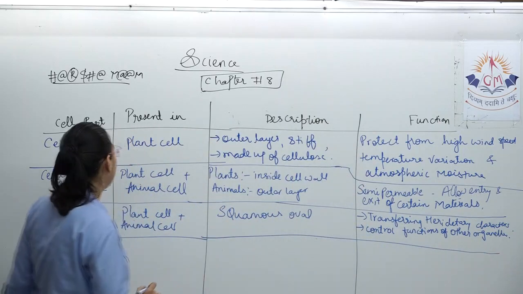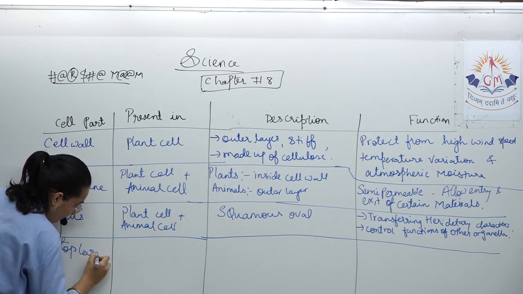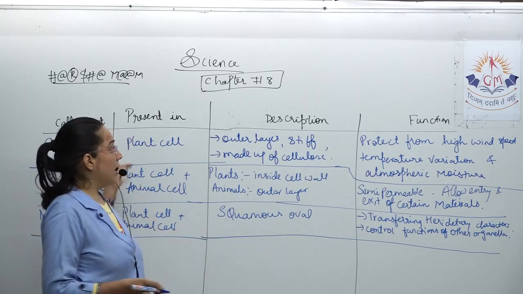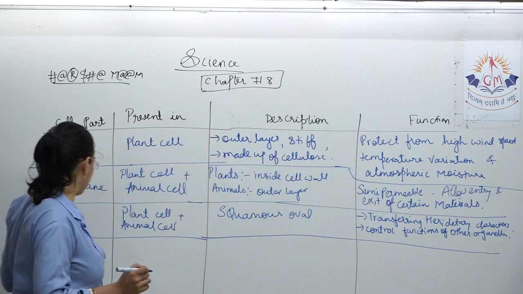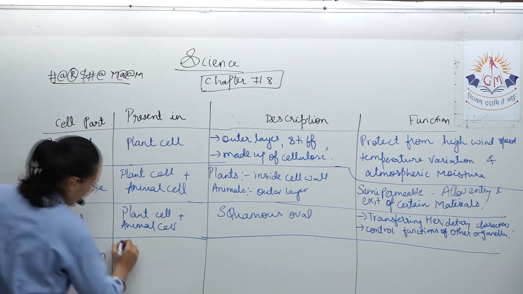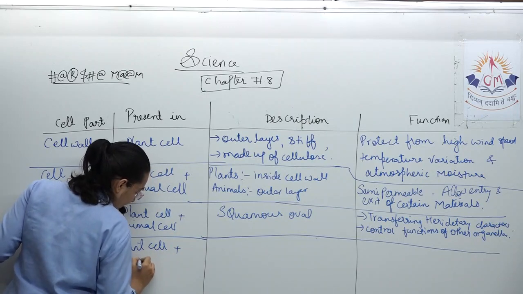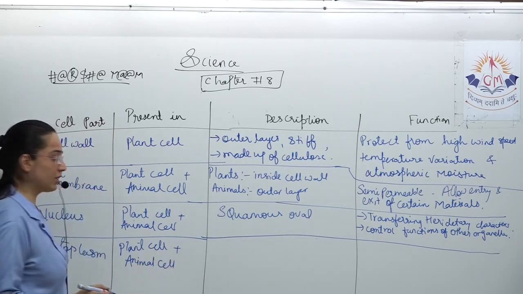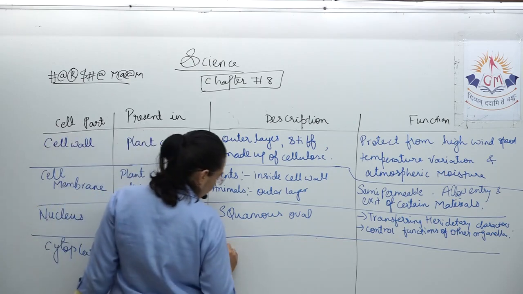After this we have not done, we have done only about these 4 parts. After that you are having about each and every particular part, but before we discuss that, let us move further on cytoplasm. If we talk about cytoplasm, it is present again in both, that is plant cell as well as animal cell. If we talk about its description, cytoplasm is a jelly-like fluid.